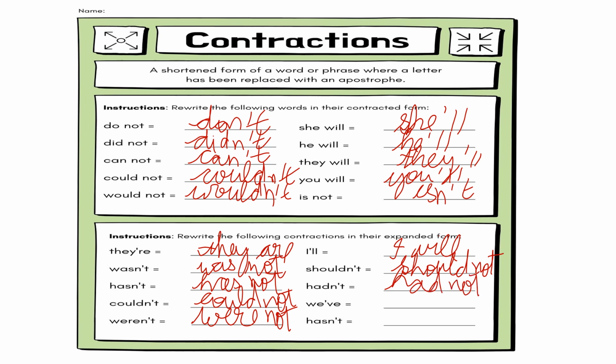We've, we have. We've का क्या हो जाएगा? We have. Hasn't, has not. Okay.